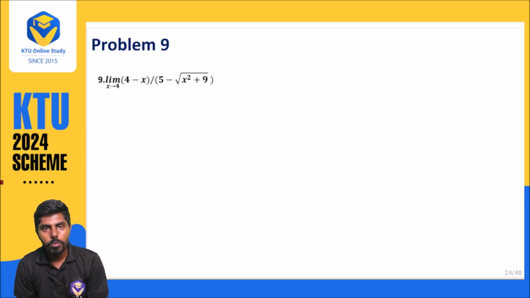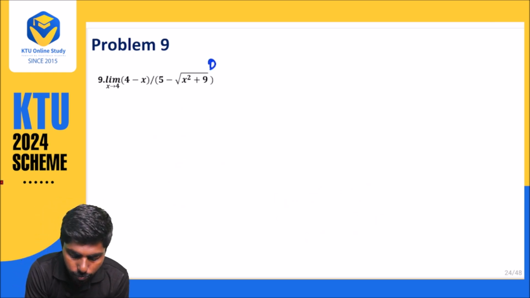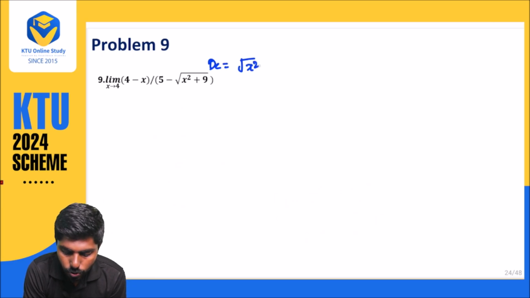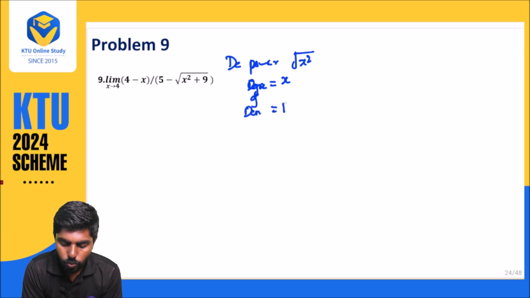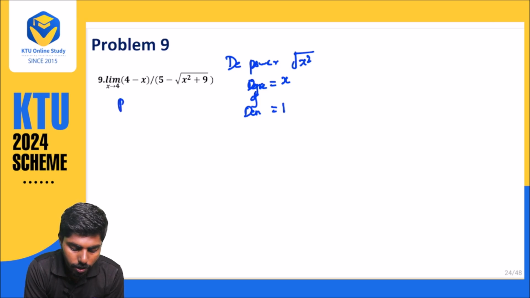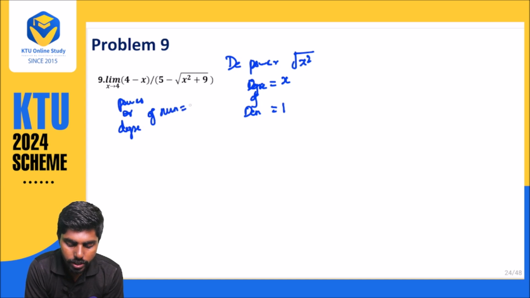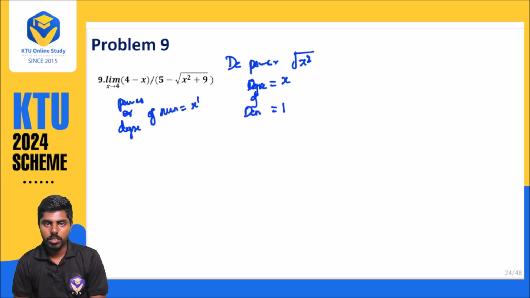See, in problem number 9 also, if you observe carefully, the denominator and numerator powers are the same. What is the power of the denominator? The denominator is root of x square. Root of x square, when you take it, will become x, that is the degree. Here the degree of the denominator is 1, and similarly the degree of the numerator is x power 1.